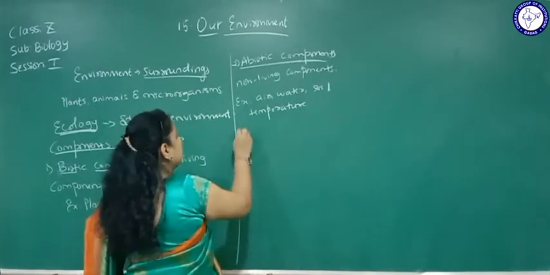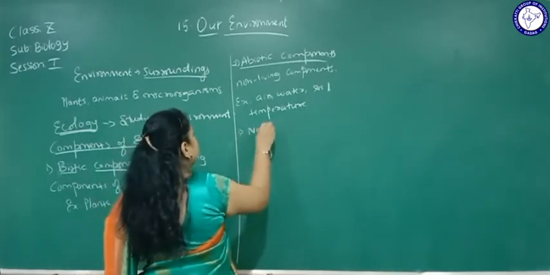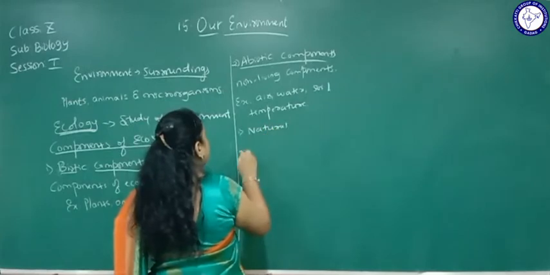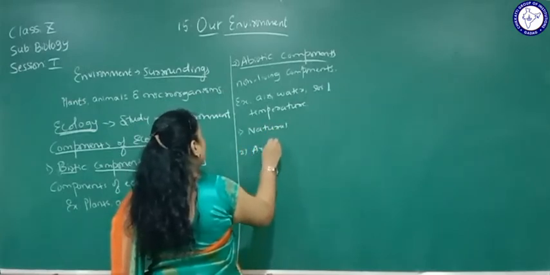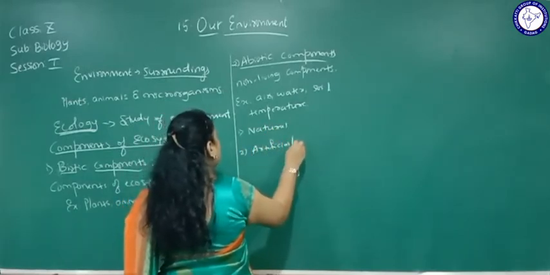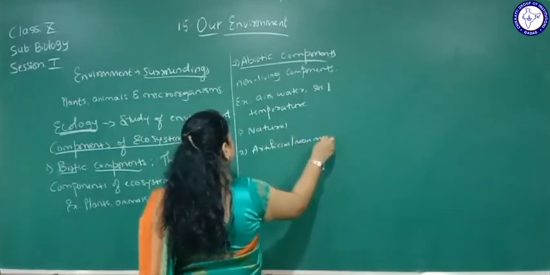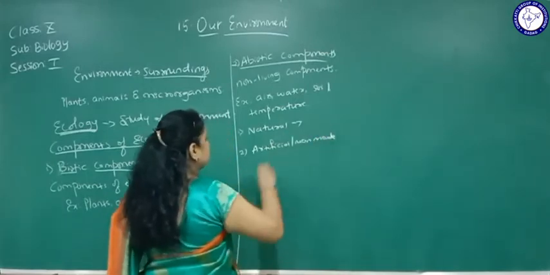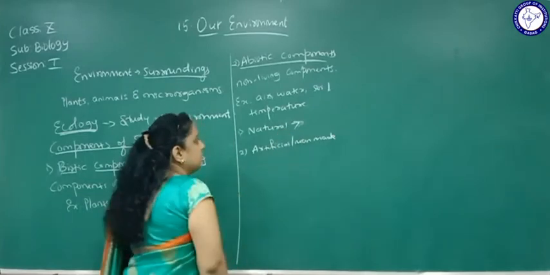Now there are two types of ecosystem: natural ecosystem and artificial or man-made ecosystem. First one, natural ecosystem includes forests.